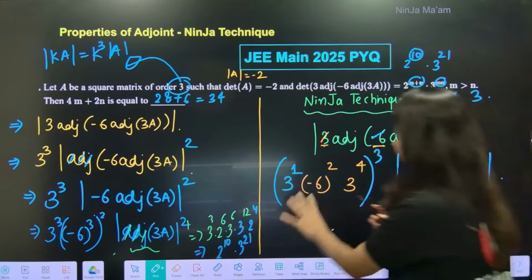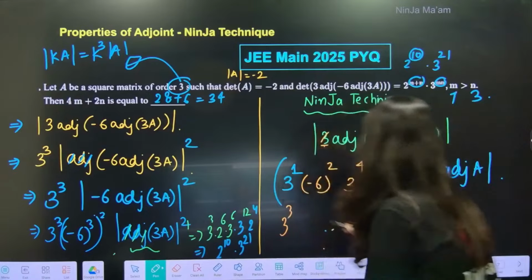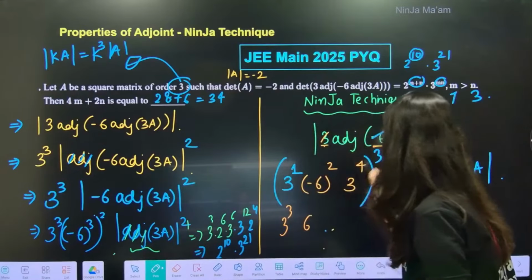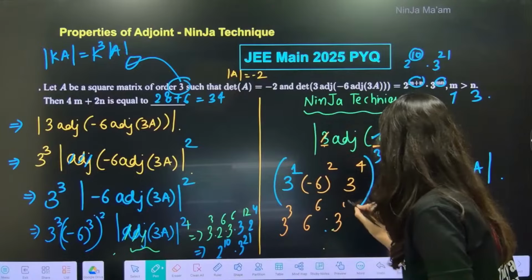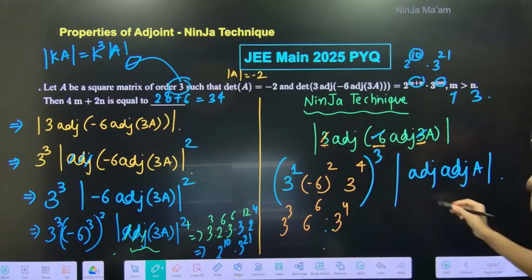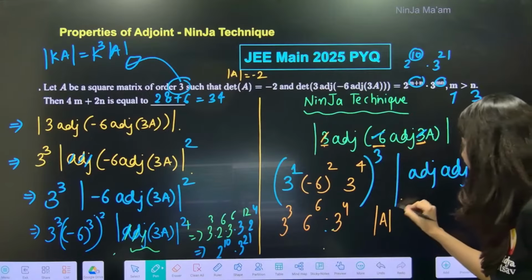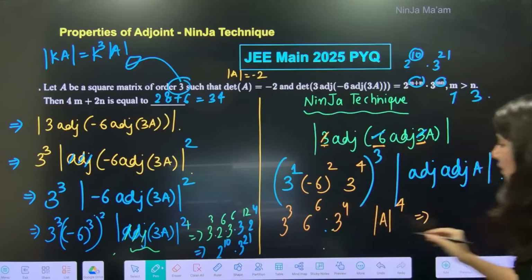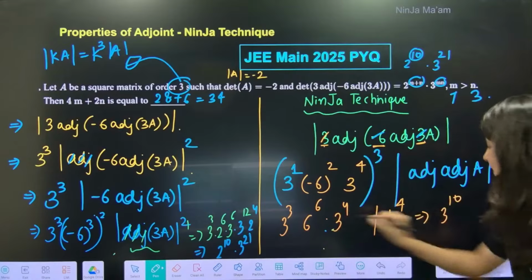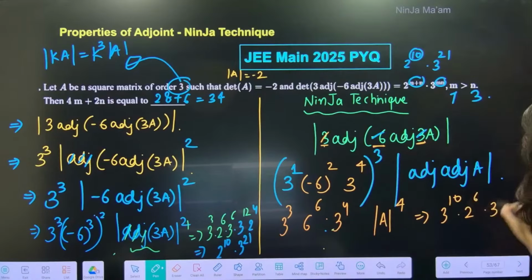simply. So this is 3 power 3. This is 6 power 6 and 3 power 4. Adjoint A, tell me. So determinant A power 2 power 2. So power 4. So answer will be what? 3 power 10. This is 2 power 6, 3 power 6. Determinant A, where are you?